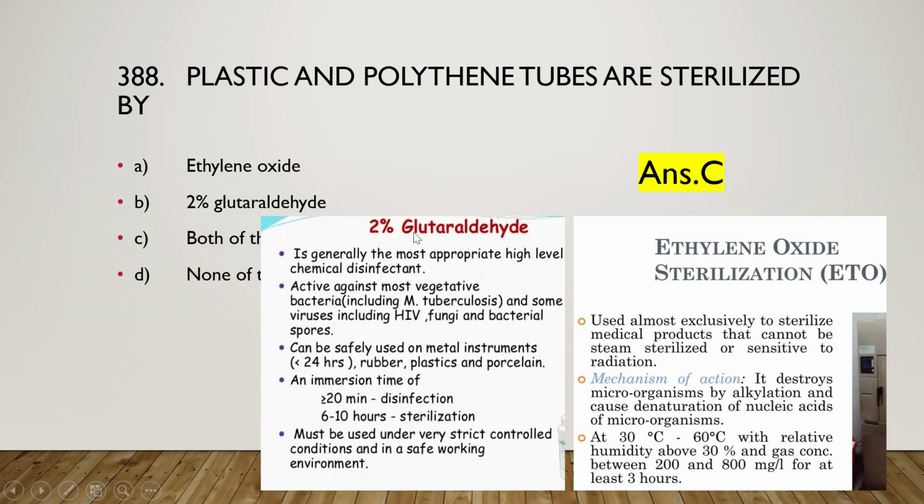And next, the 2% glutaraldehyde is in general the most appropriate high level chemical disinfectant, active against most vegetative bacteria including Mycobacterium tuberculosis and some viruses including HIV, fungi and bacterial spores, and can be safely used on metal instruments, rubber, plastic and porcelain.